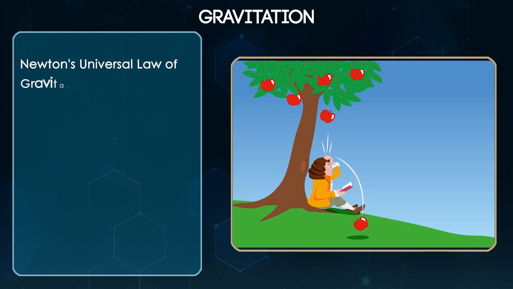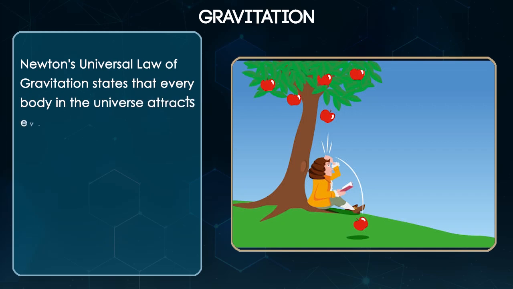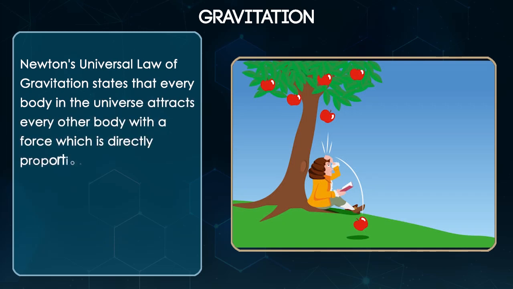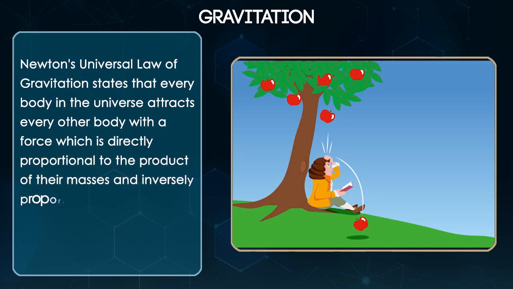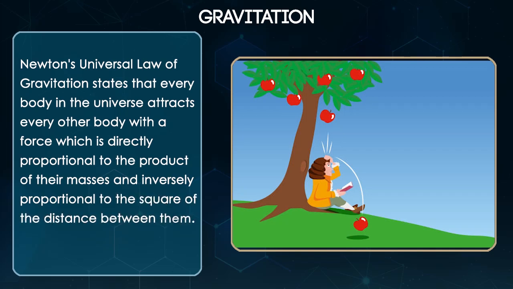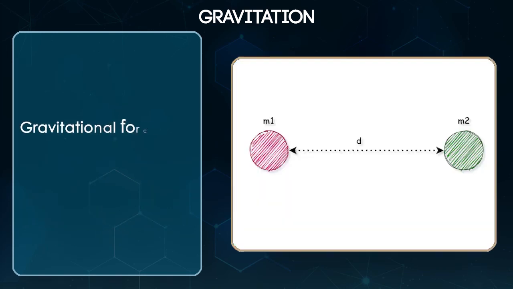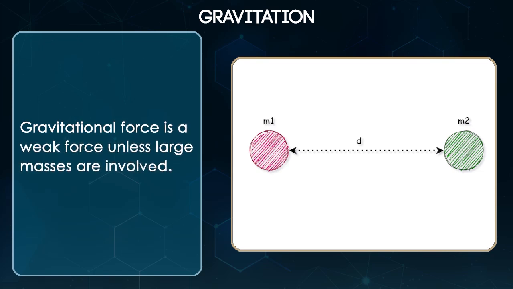Newton's universal law of gravitation states that every body in the universe attracts every other body with a force which is directly proportional to the product of their masses and inversely proportional to the square of the distance between them. F is equal to G m1 m2 by r squared. Gravitational force is a weak force unless large masses are involved.